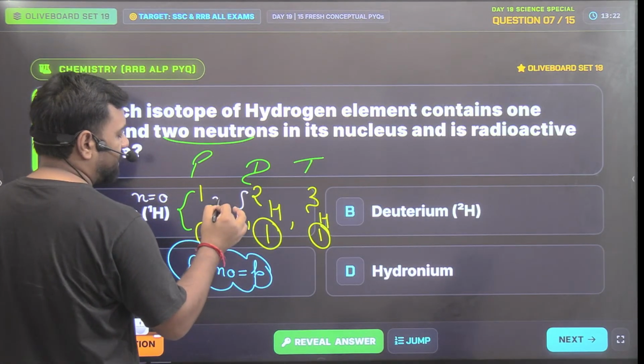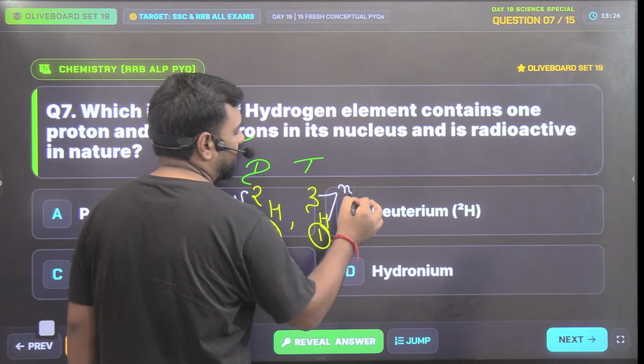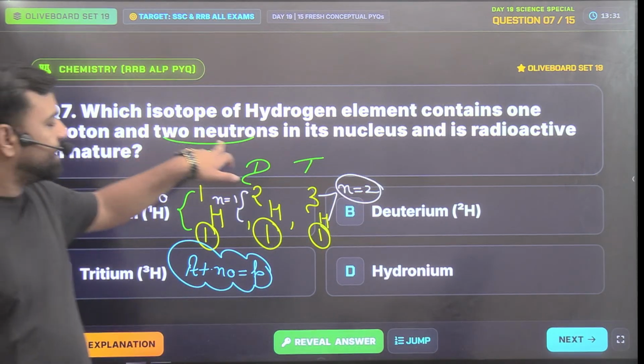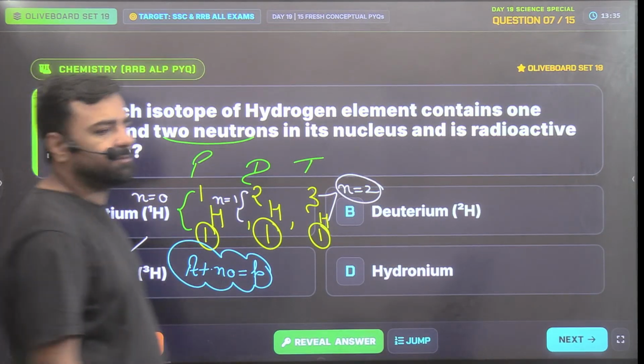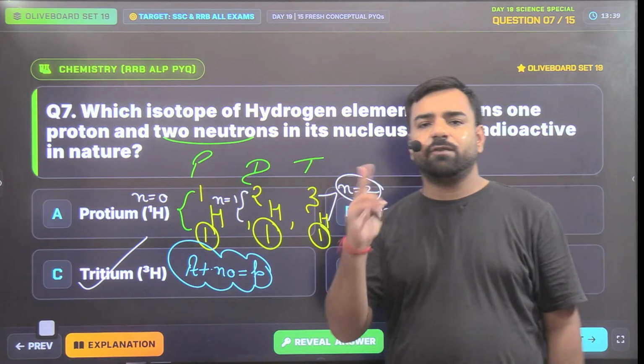2 minus 1, the value of neutrons will be 1 here. 3 minus 1, the number of neutrons will be 2 here. So since it's asking about the number of neutrons, that is 2. So 2 neutrons are there in tritium. So tritium is both radioactive in nature and also according to the question, it will have 2 neutrons.